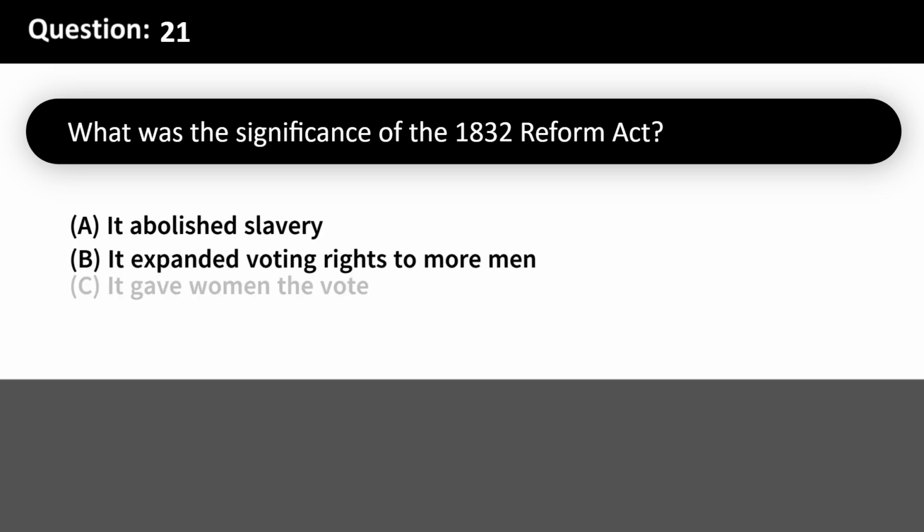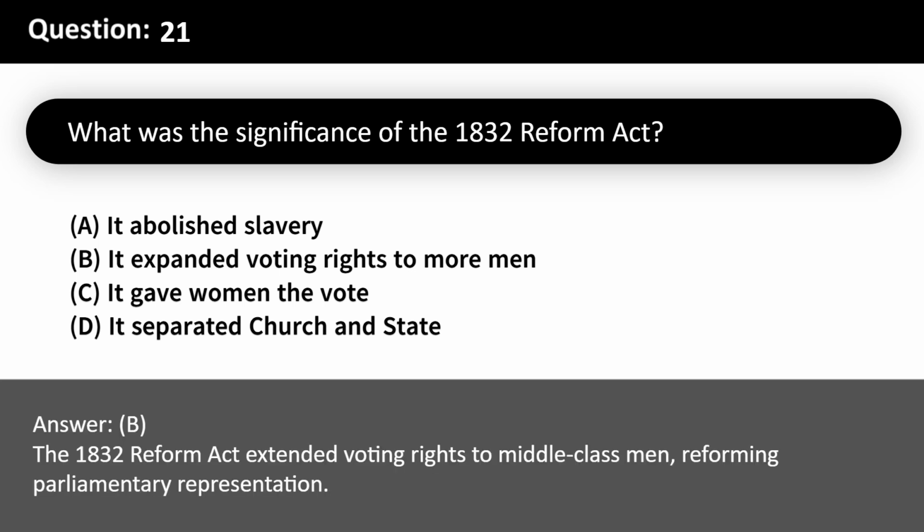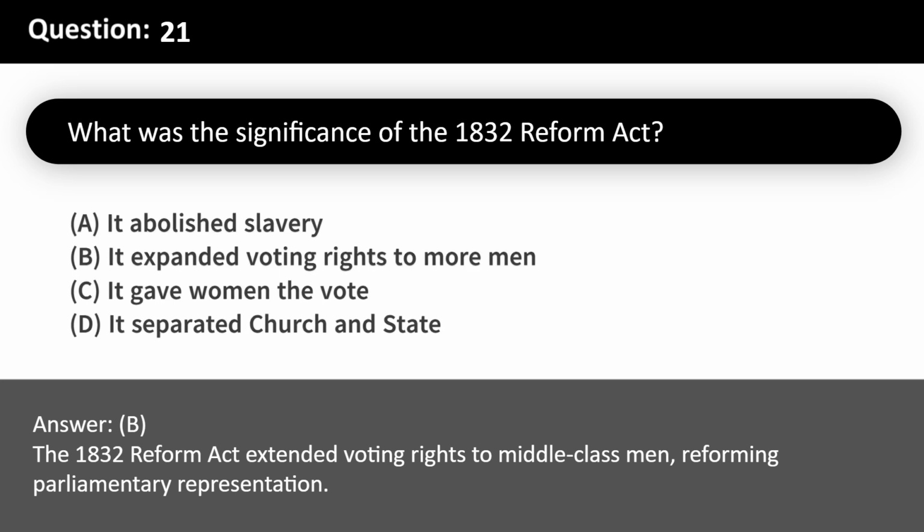What was the significance of the 1832 Reform Act? A. It abolished slavery. B. It expanded voting rights to more men. C. It gave women the vote. D. It separated church and state. Answer: B. The 1832 Reform Act extended voting rights to middle-class men, reforming parliamentary representation.